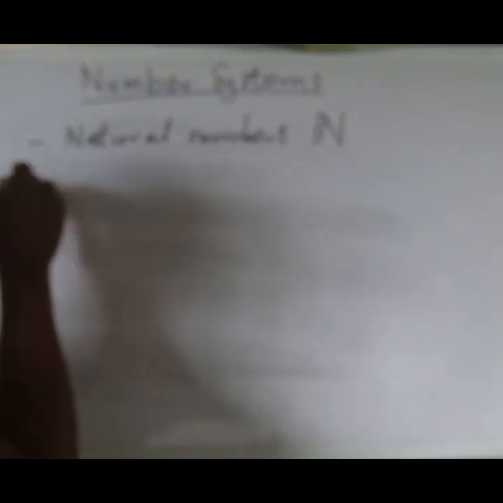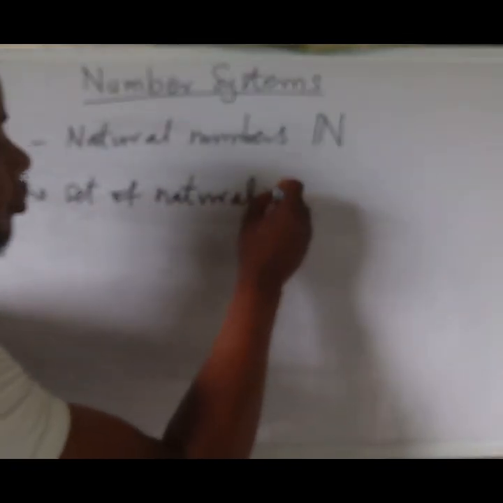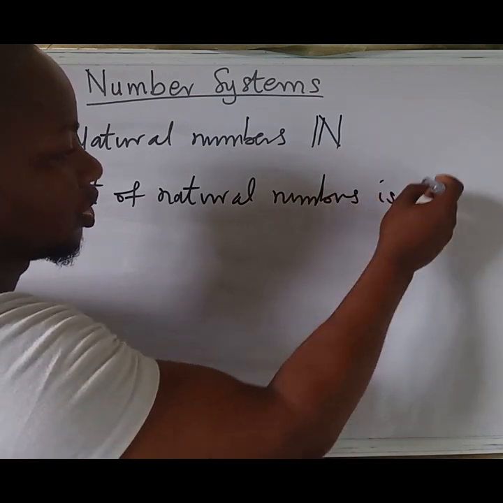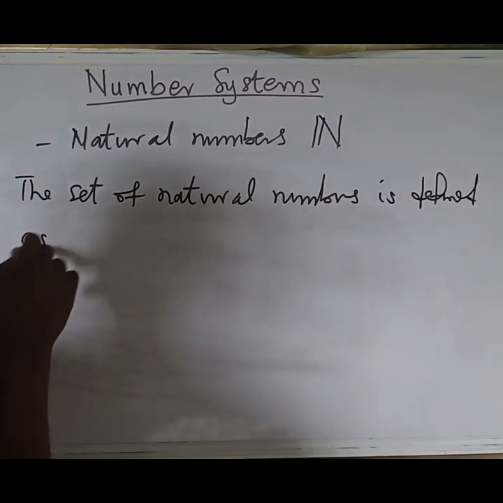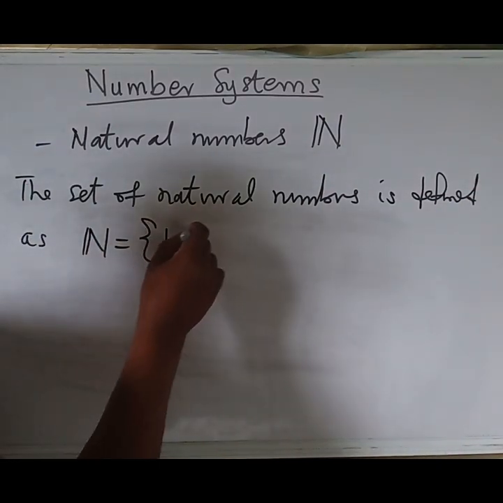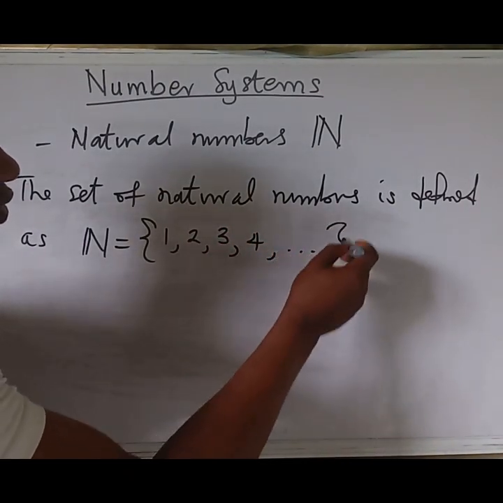So as we have said, the set of natural numbers is defined as the set N equal to the numbers 1, 2, 3, and so on and so forth.